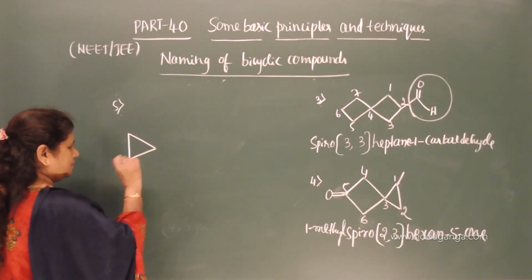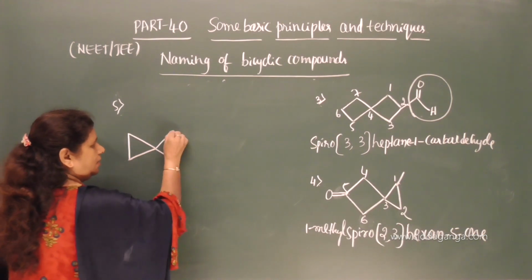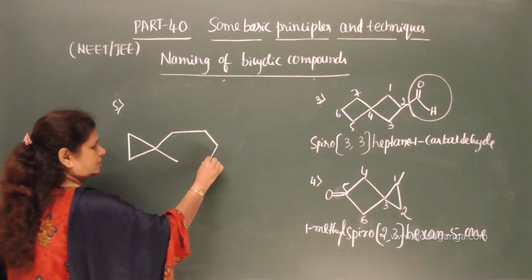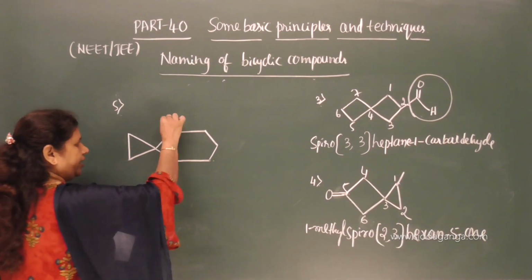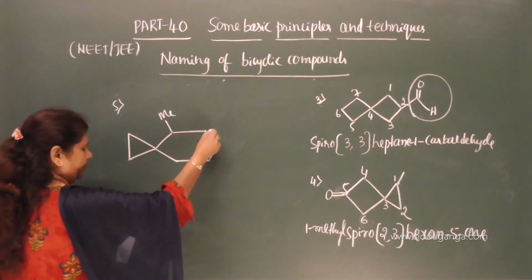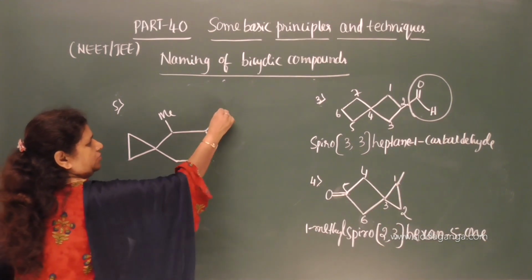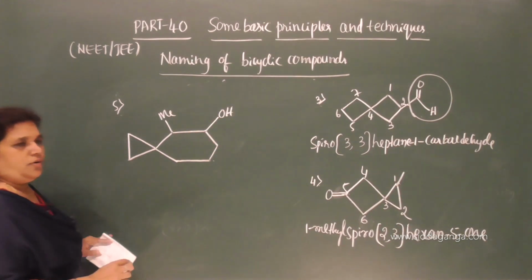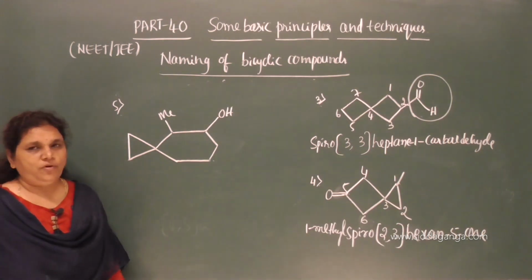So this is cyclopropane fused with cyclohexane. Okay. Now here is the methyl group, and here is the OH group. Now you give the name for this compound.